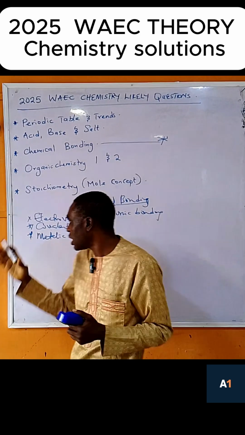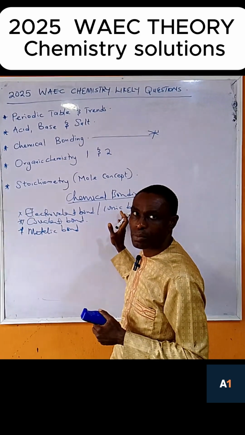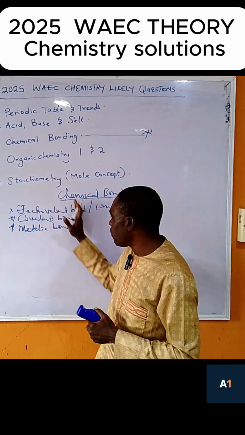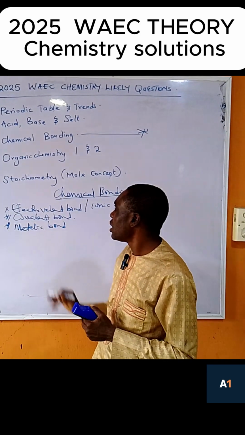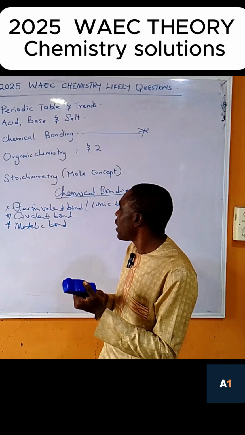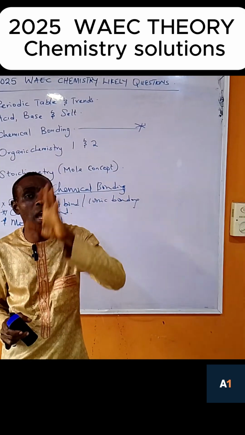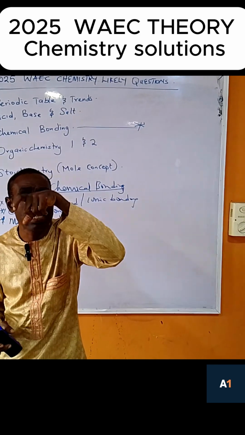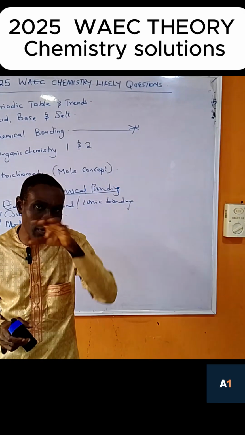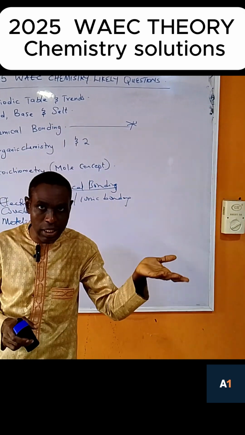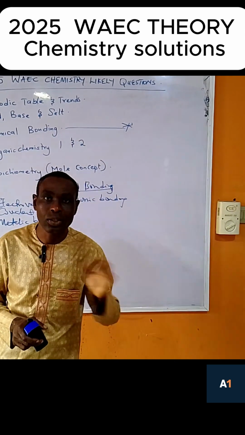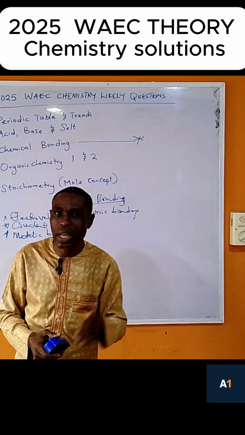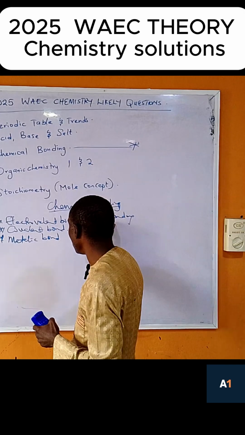What is a covalent bond? Let me start from the electrovalent bond, or you call it the ionic bond. They can ask you to define covalent bond or ionic bond, or they can ask for the application. I will define one after the other, then the application. Now, electrovalent bond is the transferring of electron from one atom to another, usually from the positive to the negative charge. That is from the electropositive to the electronegative. Meaning from metal to non-metal. So electron has to transfer from one atom to another atom. That is what we call the electrovalent bond or ionic bond.